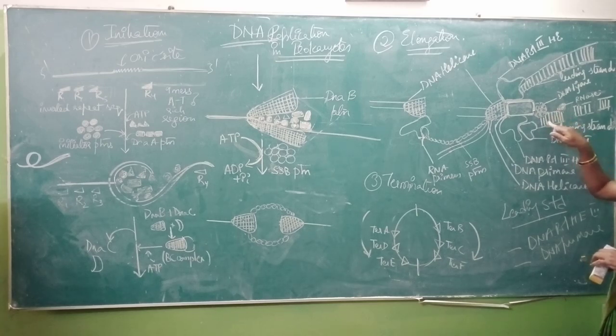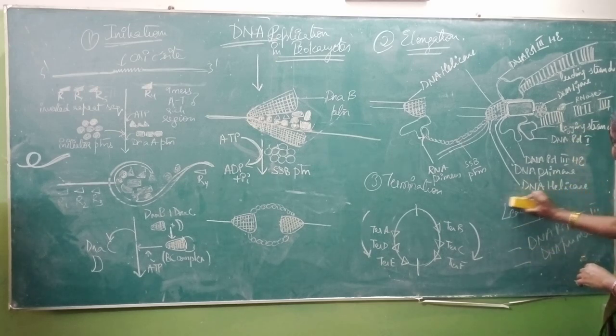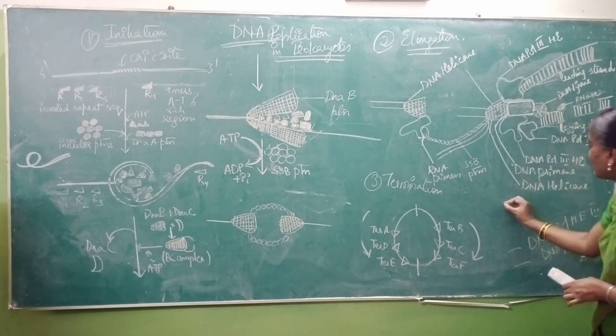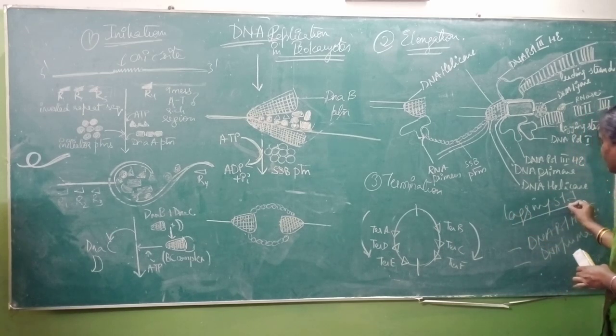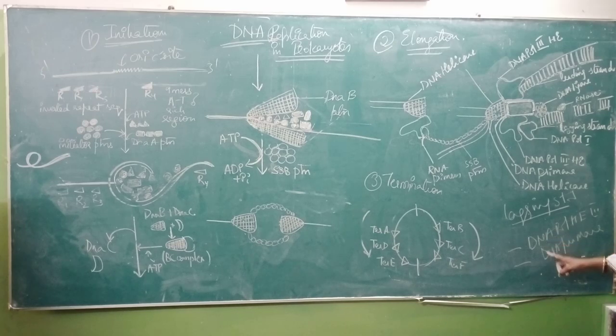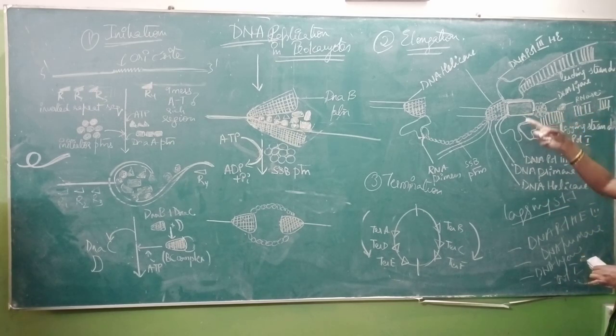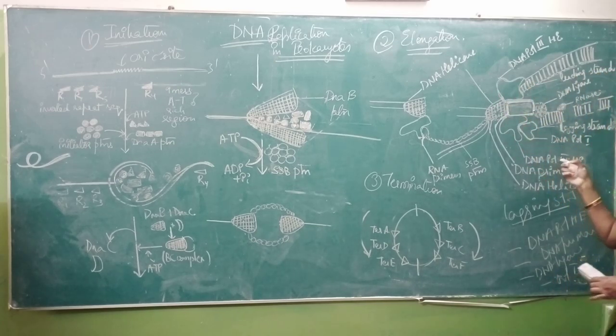So this DNA ligase is present on this particular lagging strand. These are the enzymes that are required for leading strand. Now the enzymes that are required for lagging strand synthesis, this is known as discontinuous strand, that is DNA polymerase 3 holoenzyme, DNA primase, DNA ligase, next DNA polymerase 1, DNA helicase and your RNase enzyme. These are all the proteins that are required for lagging strand synthesis.